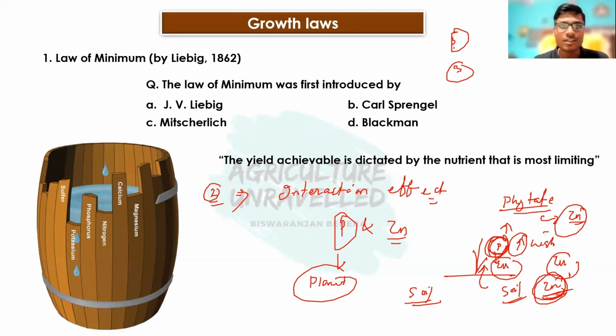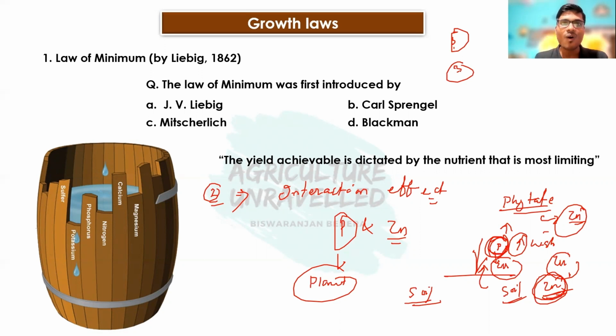Okay, what about those other factors? Liebig's law of minimum says only about the nutrient element. It says that the nutrient that is most limiting will decide the yield level. But what about the other factors? That is also a limitation of Liebig's law of minimum. So there are three major limitations of Liebig's law of minimum.